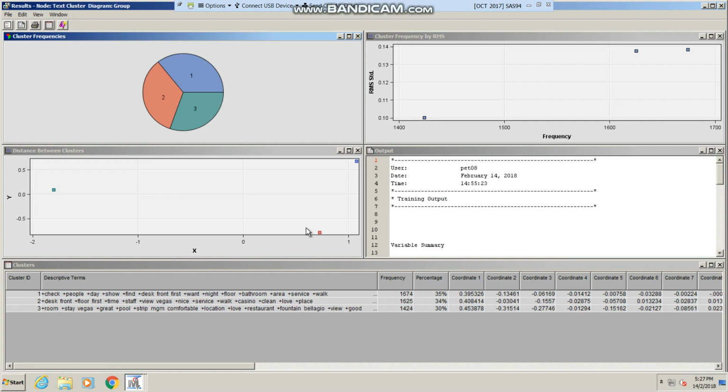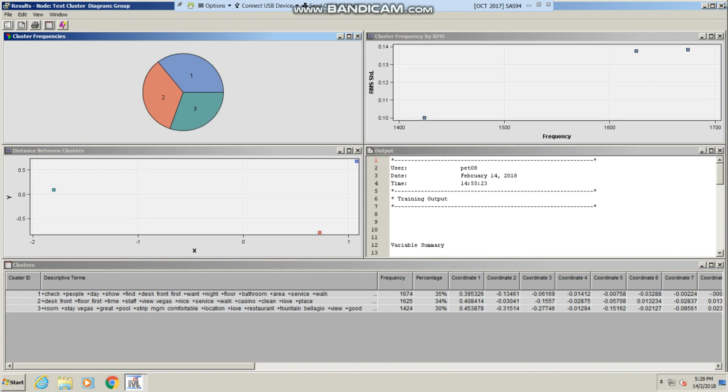These clusters associate words that appear the most in each entry together, such as words under the descriptive terms of cluster ID 1. The words in cluster ID 1 are usually about a hotel room or stay and administrative matters like check-in or check-out. As this cluster has the highest frequency, we can assume that most customers care about a hotel room or stay and administrative matters.